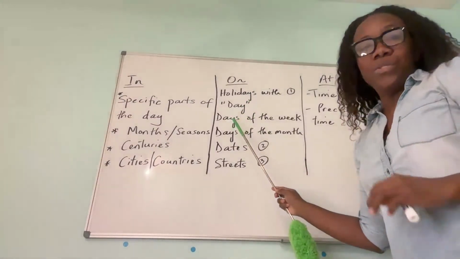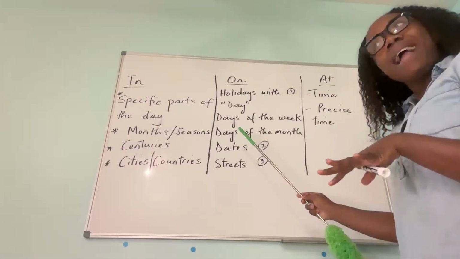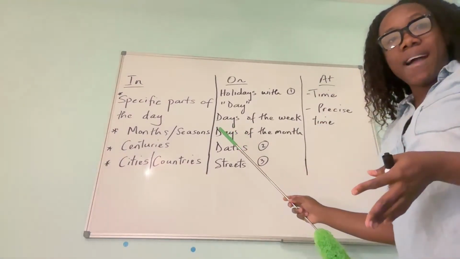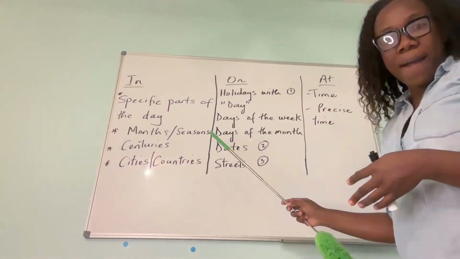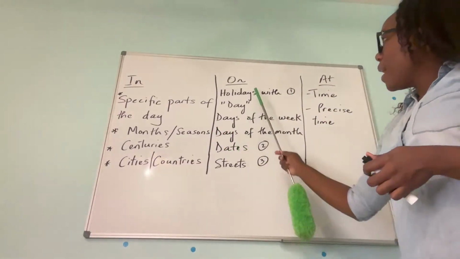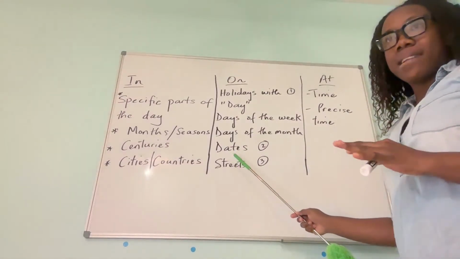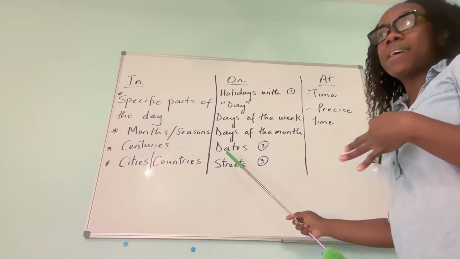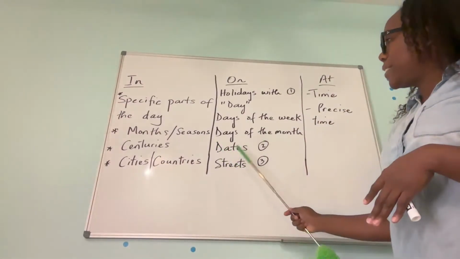We also use on for the days of the week. So on Monday, this is what I'm going to do. On Tuesday, this is what I have to do. On Wednesday, I have a class at 5 p.m. Okay. We also use on for specific dates, like on September 30th, there will be a party. On December 6th, there will be a celebration. That is a specific date.